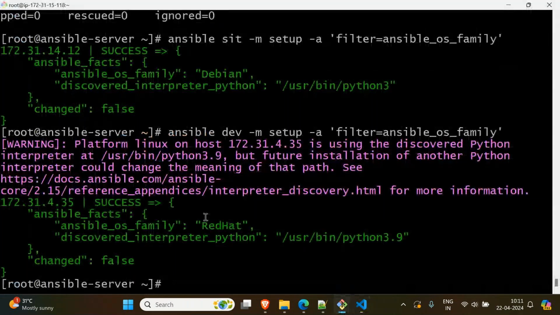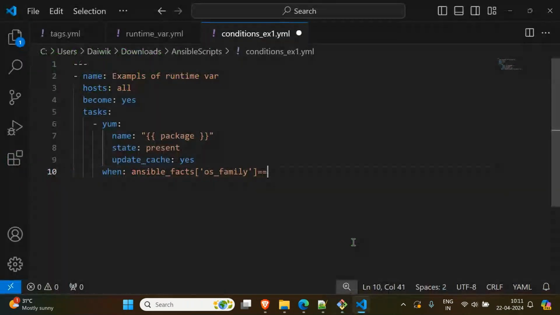Red Hat family. So in double quotation, Red Hat. The same name, whatever, the H is capital, the same thing you have to give over here. ansible_facts os_family equal to Red Hat. That is all. That is the condition we have to give.